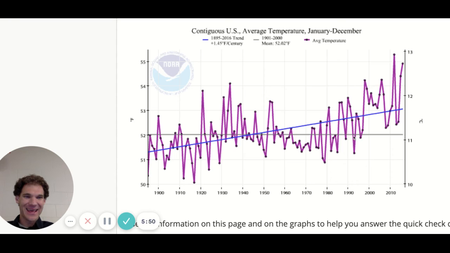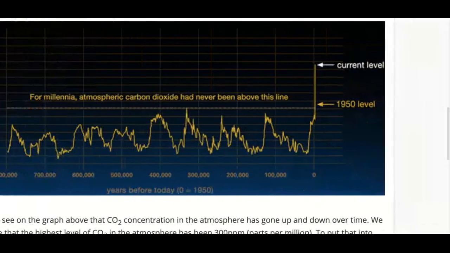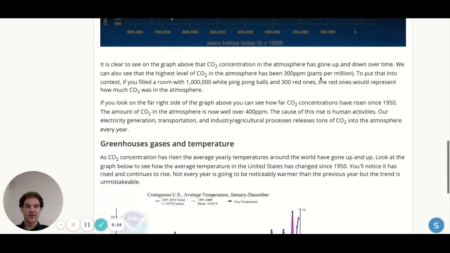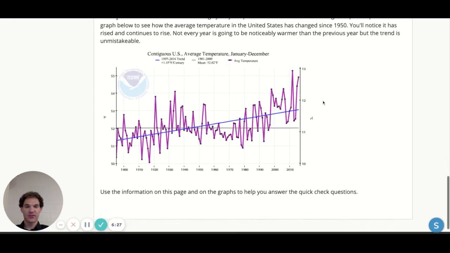We have not had a year with a below average temperature since 1996, sorry, since it's been below that average. The last 24 years have all been above average temperatures. And we can see pretty clearly that it is just gradually increasing. And that occurs during that time when, yes, greenhouse gases are skyrocketing. So we can very clearly see a connection between temperature and greenhouse gases.